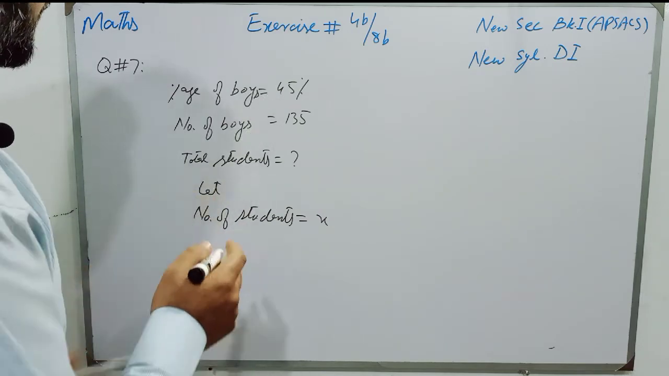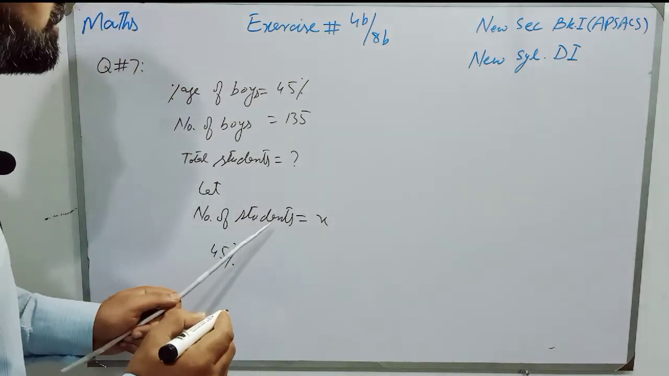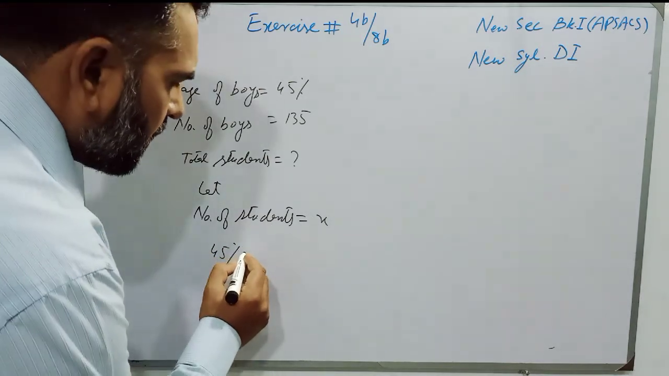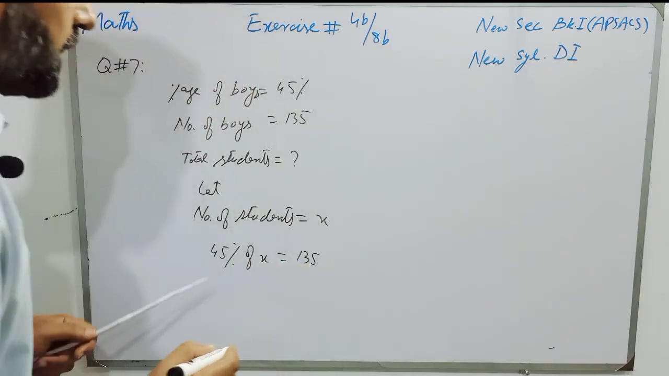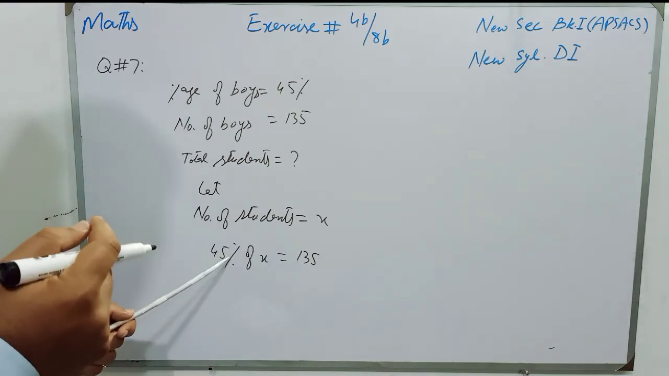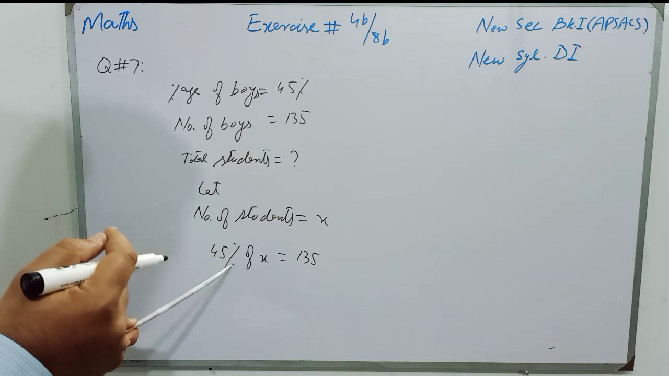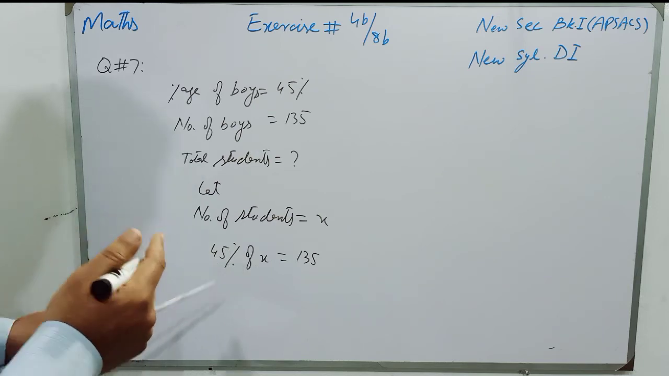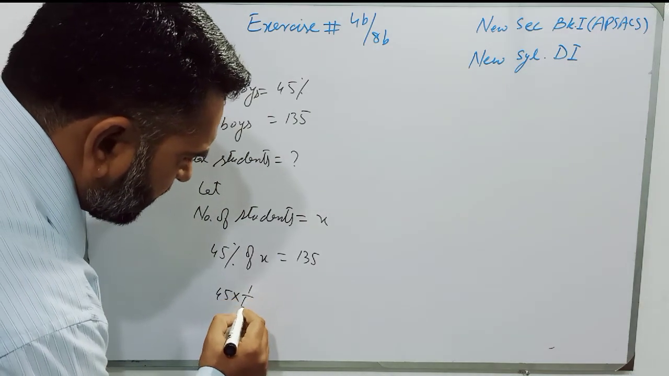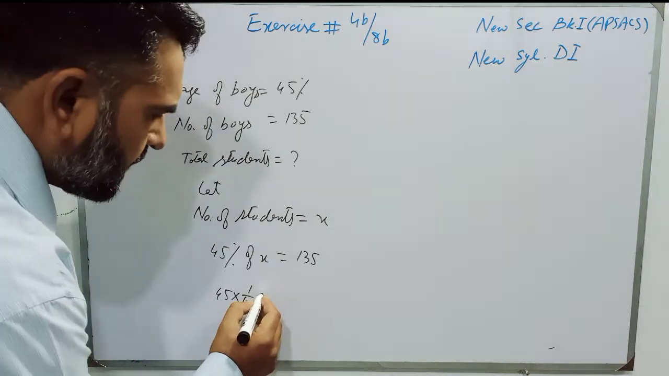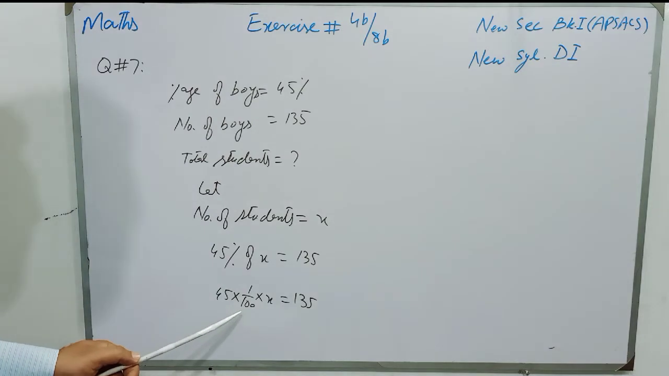So students, it is written as 45% of the total students, or of X, that are equal to 135. Students, you know that whenever we convert percentage into fraction, we will write multiply by 1/100 instead of percentage, and "of" means multiplication. So it is written as 45 multiply by 1/100 in place of percentage, multiply by X is equal to 135. So students, 100 is dividing on the left side.